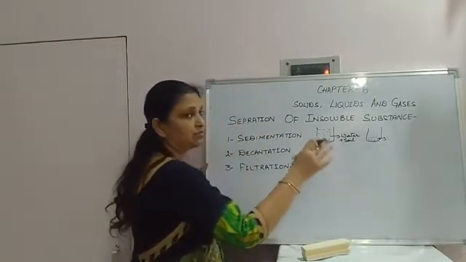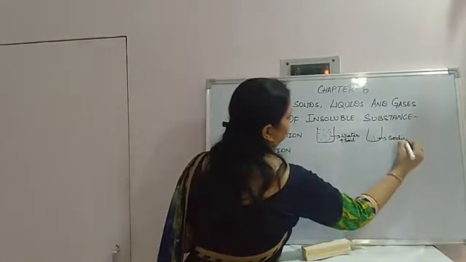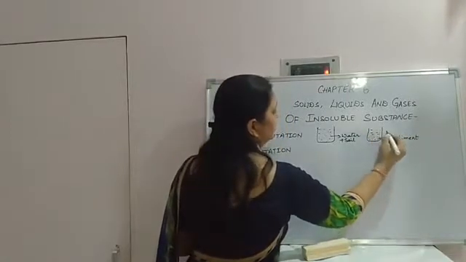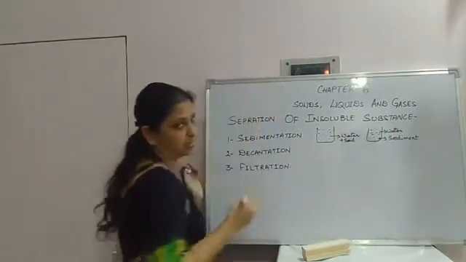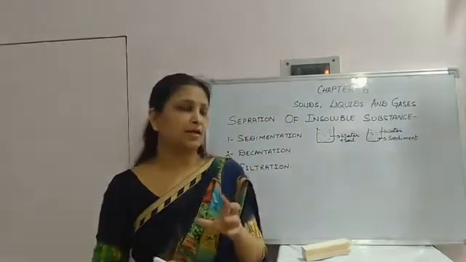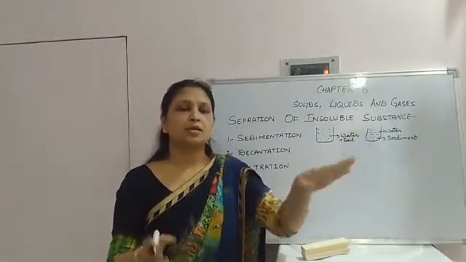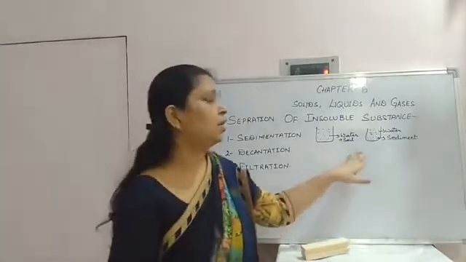These soil particles which have settled down are known as sediment. And the water is up. This is water. They both are separate because soil particles are heavy, so that is why they settle down, and water is lighter than the soil, that is why it floats up.